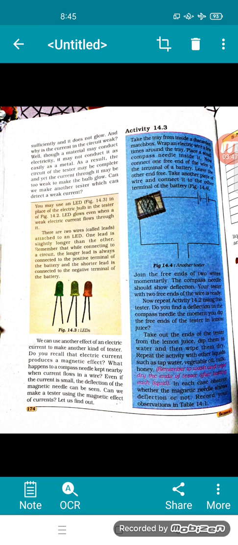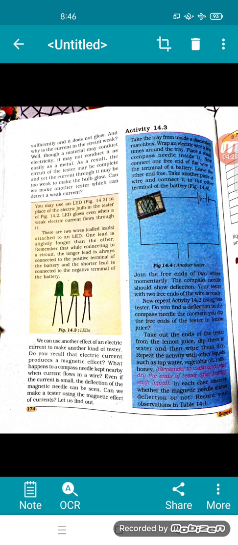Take a tray from inside a discarded matchbox. Wrap an electric wire a few times around the tray. Place a small compass needle inside it. See the figure? Now connect one free end of the wire to the terminal of a battery. Can you see the battery? Take another piece of wire and connect it to the other terminal of the battery. Join the free ends of the two wires. The compass needle should show deflection. Your tester with two free ends of the wire is ready. Now repeat activity 14.2 using this tester.